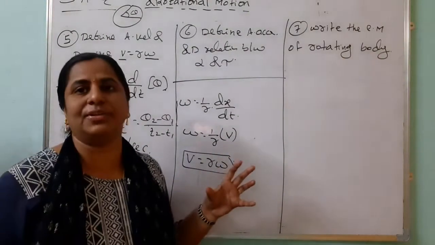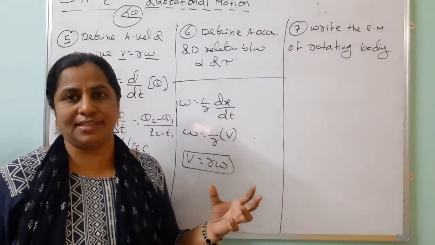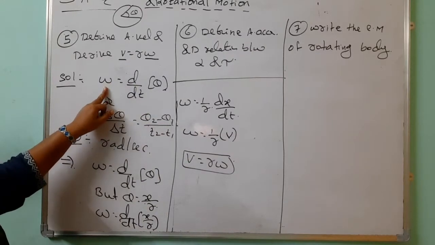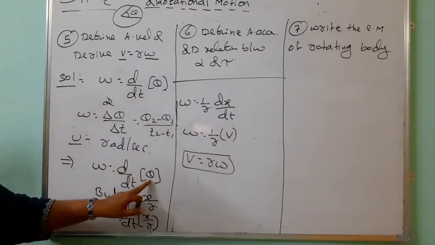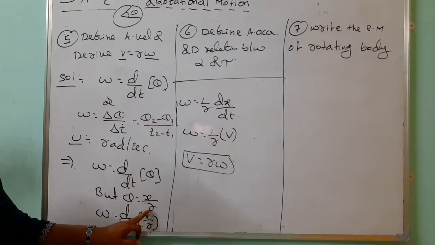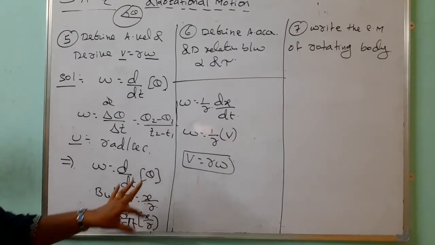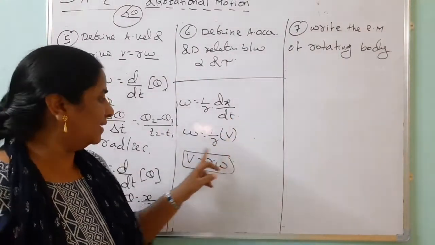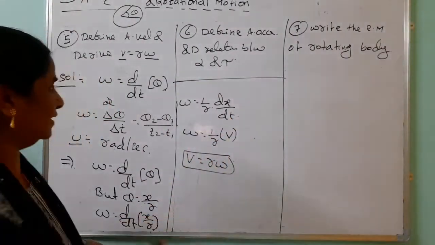So basically we should remember that the rate of change of angular displacement is called the angular velocity. Then instead of theta we write x by r, linear displacement by radius. But r is constant when we are doing the differentiation. dx by dt is nothing but linear velocity. So this is the relation between these two.